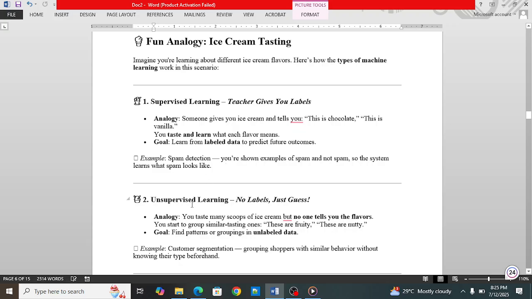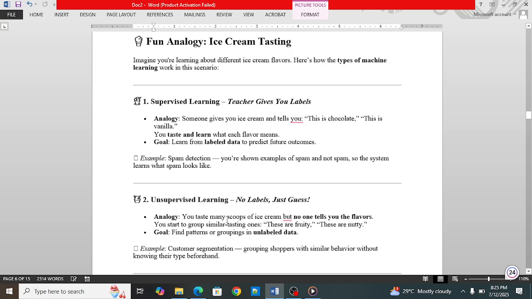That is supervised learning. And in unsupervised learning, for example, you are going to class and today is your first day. You don't know with whom you are going to sit in your first class. Then after 15 or 20 days, you will identify your types of friends.